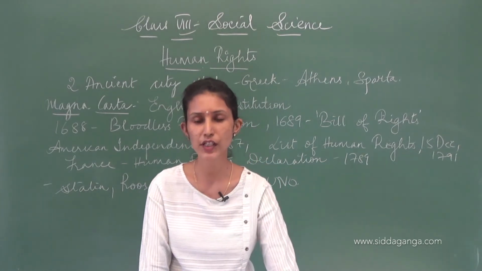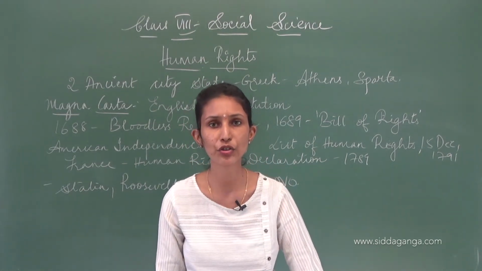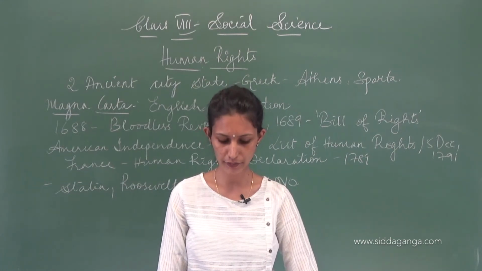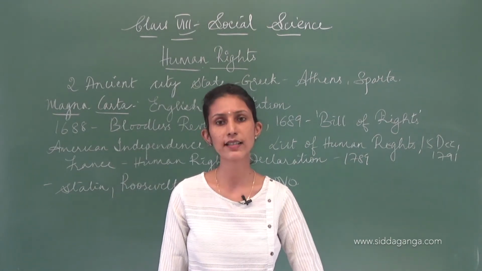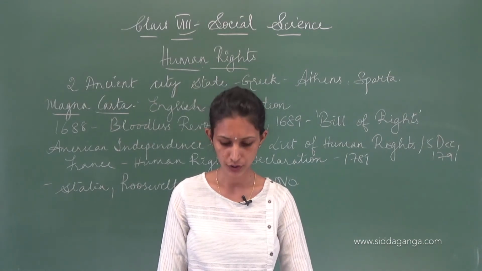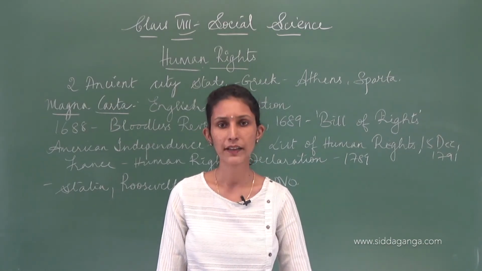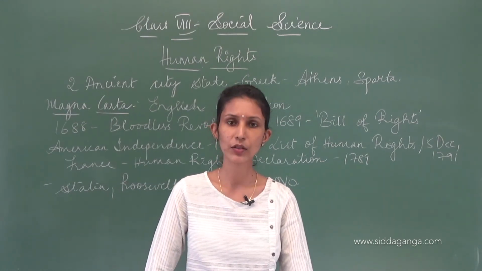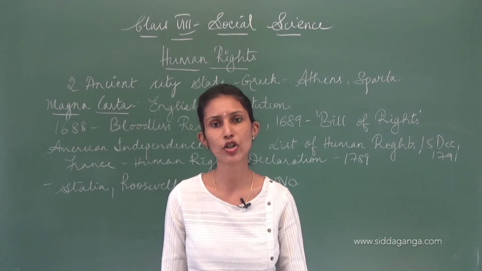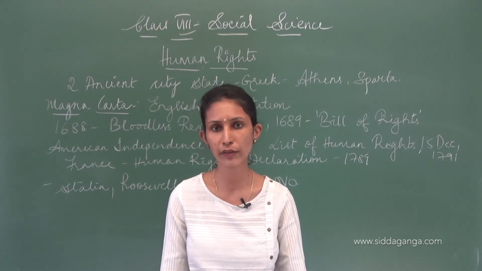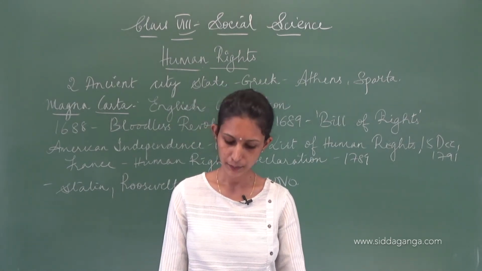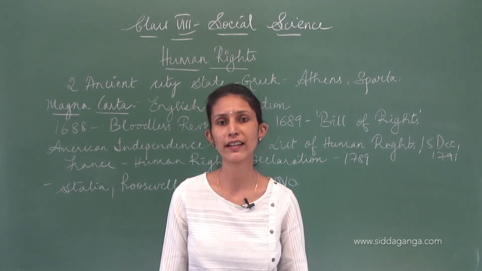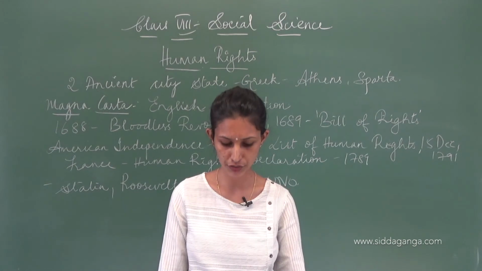Now, what is the difference between fundamental rights and human rights? Human rights are universal in nature, for everybody, and they are necessary for the development of human beings. They keep up the respect and dignity of human beings. Violations of these are not protected by the court of law, but fundamental rights are given by the Constitution.